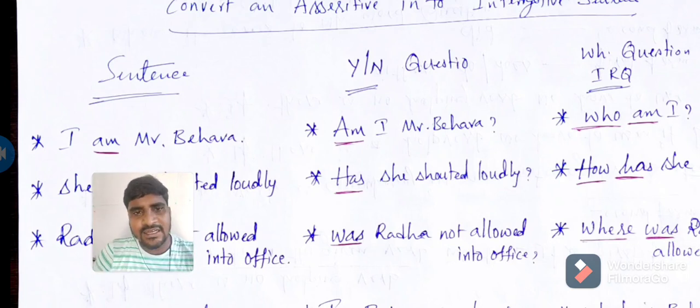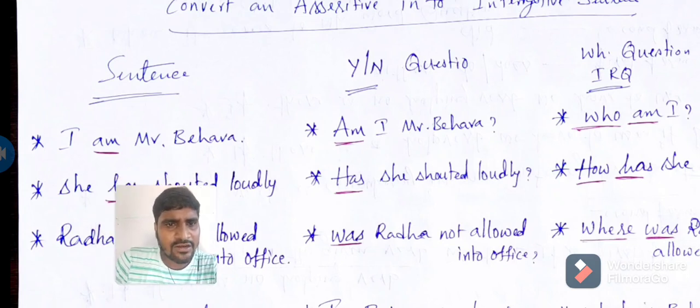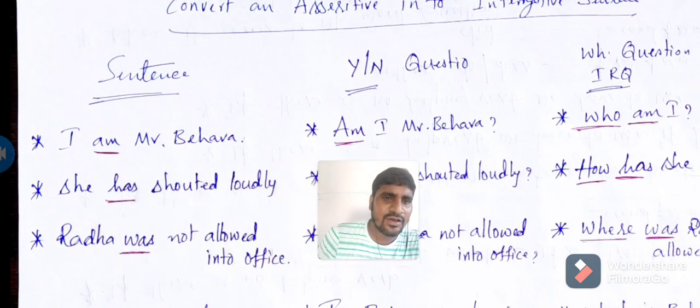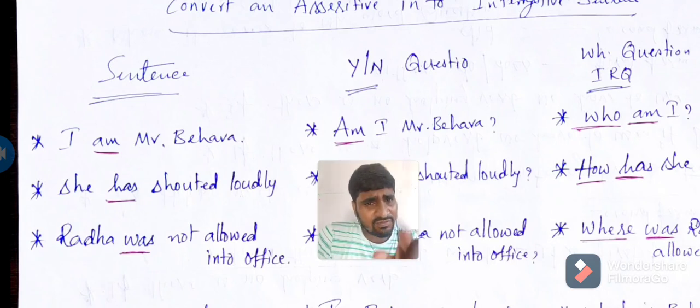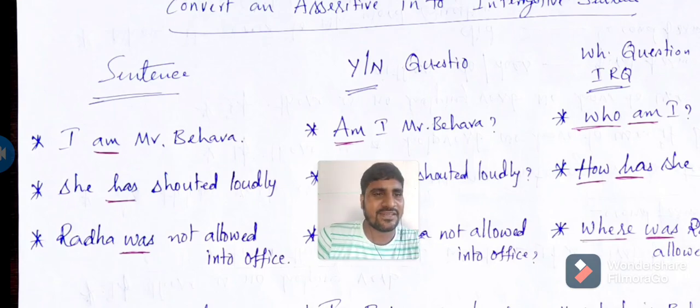And to convert a sentence into interrogative, what do we have to do? First, the helping verb has to be used before the subject. In the sentence, "I" is the subject. So in the interrogative, a yes or no question, I used "Am I Mr. Behra?" What is the difference between the assertive sentence and the interrogative sentence? The helping verb makes the difference.